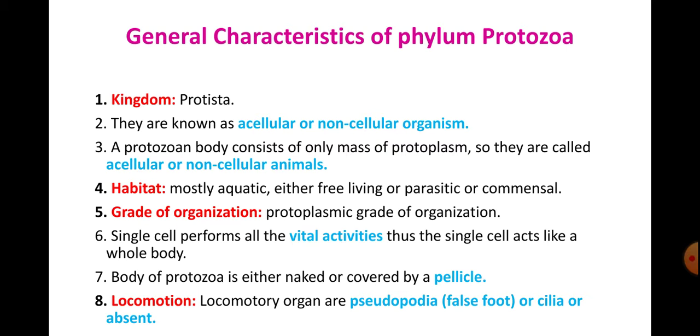A protozoan body consists of only mass of protoplasm. Okay, so they are called acellular or non-cellular animals. So here you don't have a proper nuclear membrane, then separately you don't have cytoplasm, cell organelles and all.